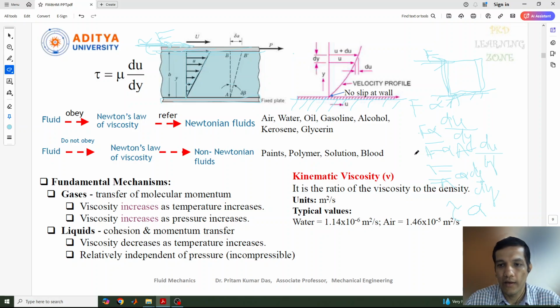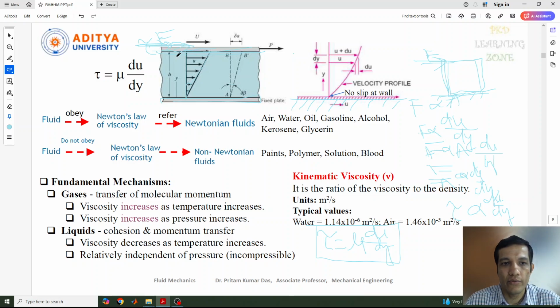So tau is directly proportional to du by dy. If we remove the proportional symbol, then we get tau equal to mu into du by dy. This is actually known as Newton's law of viscosity. Let's come to here. This tau is nothing but the shear stress which we are applying here, and due to its application, how much deformation happened in the fluid.